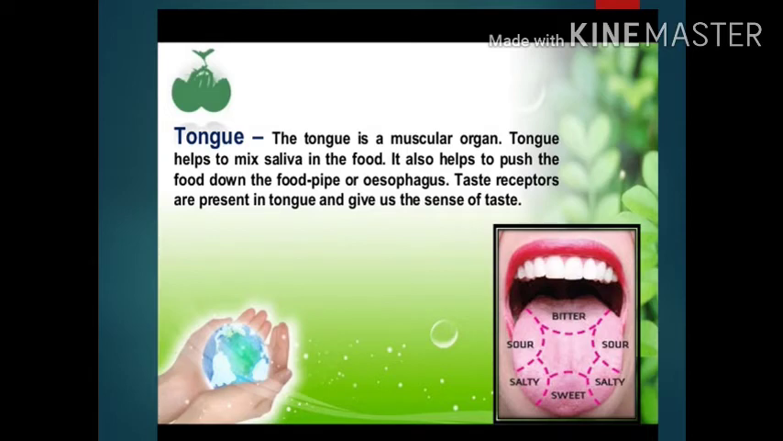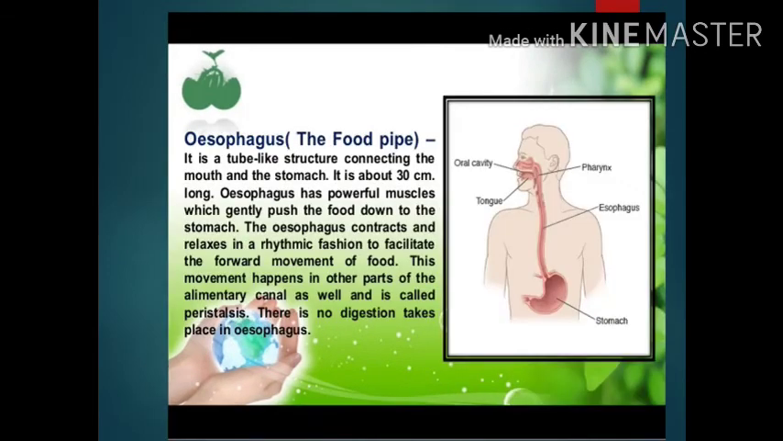Esophagus, the food pipe, it is a tube-like structure connecting the mouth and the stomach. It is about 30 cm long. It has powerful muscles which gently push the food down to the stomach. Esophagus contracts and relaxes in a rhythmic fashion to facilitate the forward movement of food. There is no digestion taking place in esophagus.